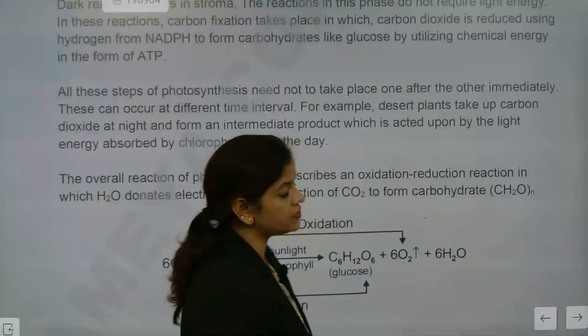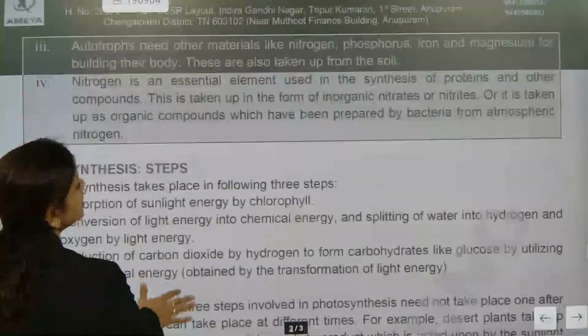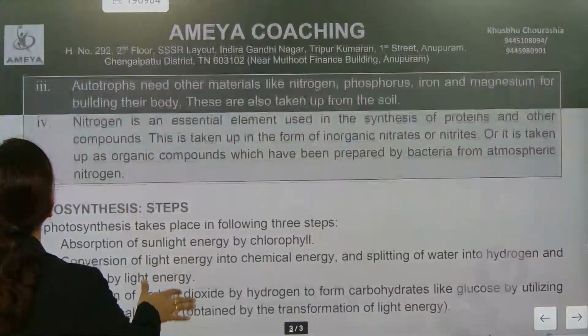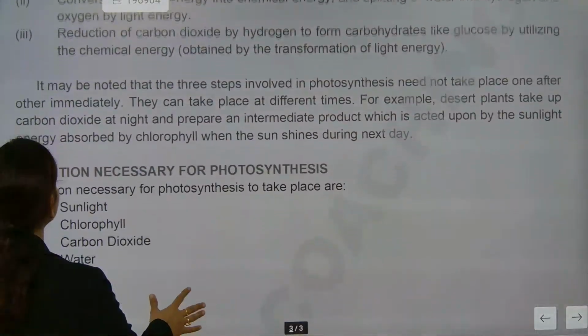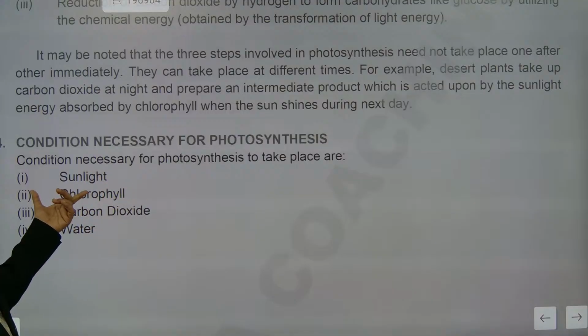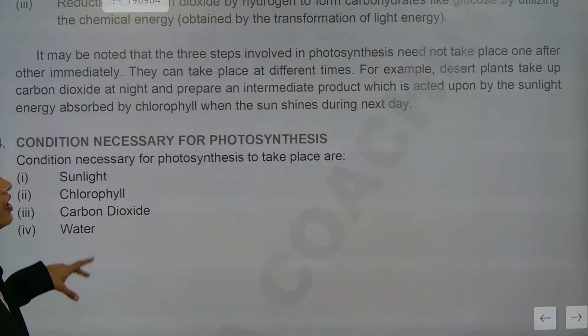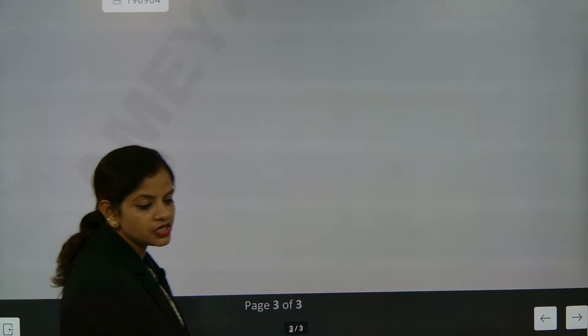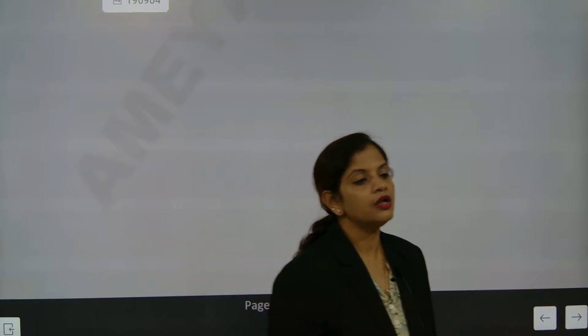Night, absolutely correct, Prasan. So now we will go for the next phase. Please kindly understand that photosynthesis steps are there. MC, that was the question: what are the conditions necessary for photosynthesis? Sunlight, chlorophyll, carbon dioxide, and water. These are the major things needed for photosynthesis. If somebody asks you the question, you must answer that for photosynthesis, these things are needed. Understood or not?